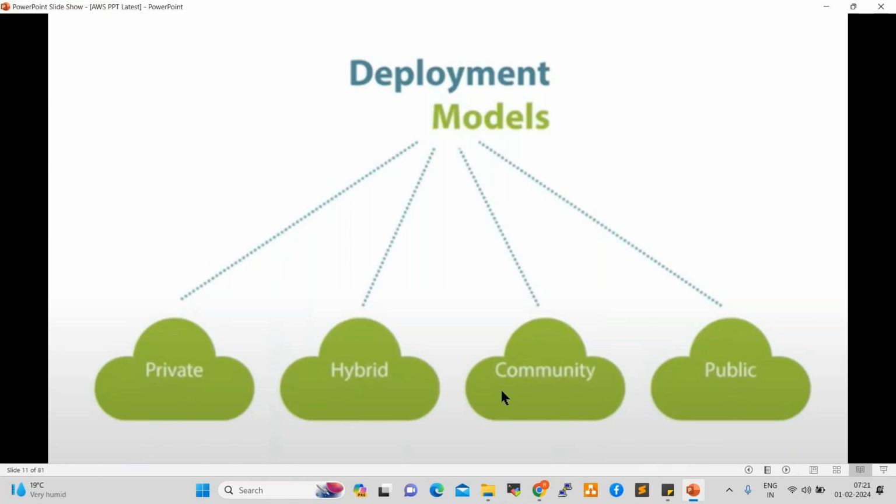So next one is the community cloud. This is government cloud, defense cloud. This is a very highly secured cloud, right? So these are the four cloud platforms available. Four models, deployment models, not platforms. Four deployment models: private cloud, hybrid cloud, community cloud, public cloud.